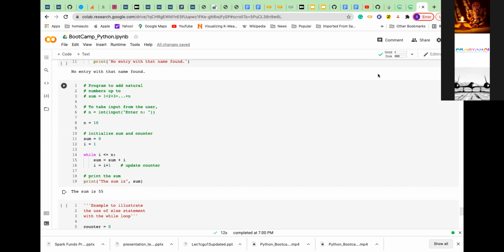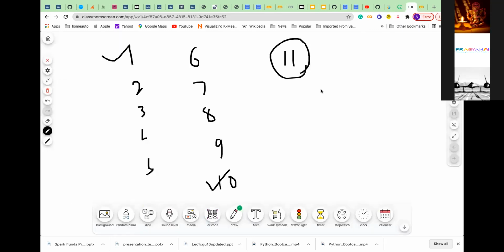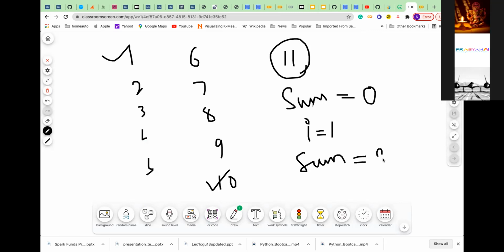So how should I start counting? When I'm adding, initially the value should be 0, because nothing is there. Now I set i equal to 1, so I've started. Then I should keep on adding the element. What number do I add to? The old sum, because that is how I know it.